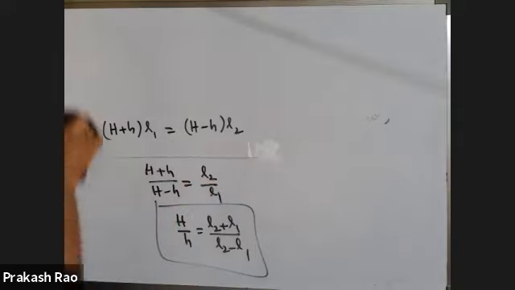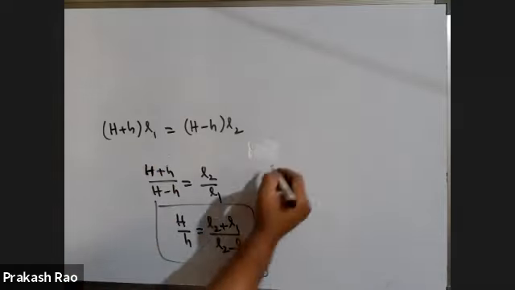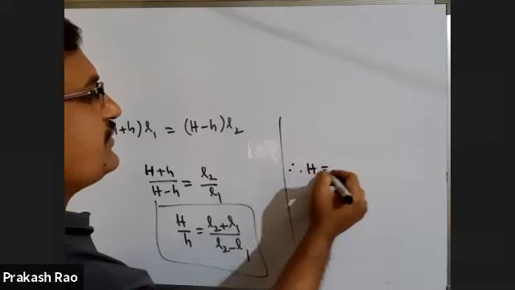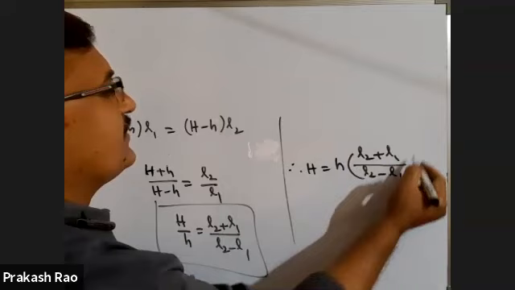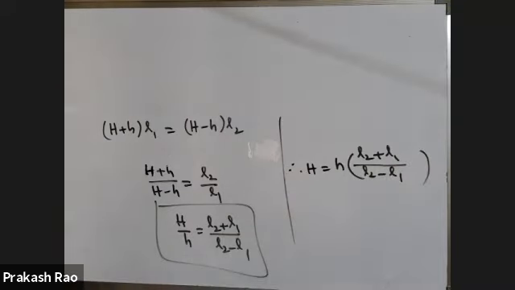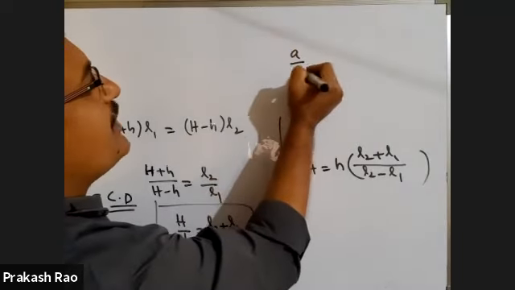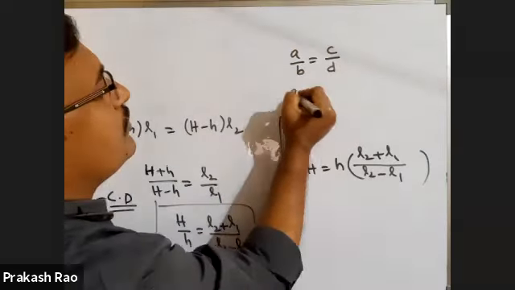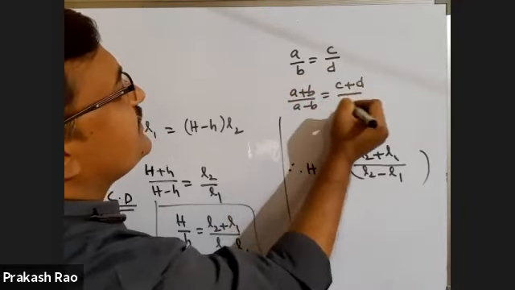Start from here onwards. I want H. Therefore, capital H is equal to small h into (L2 plus L1) by (L2 minus L1). Where did this come from? By componendo and dividendo. What is componendo and dividendo? If a by b is equal to c by d, then a plus b by a minus b is equal to c plus d by c minus d.